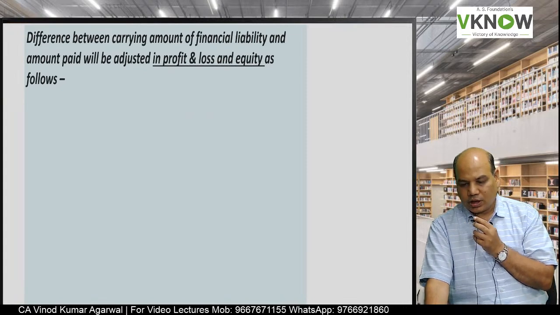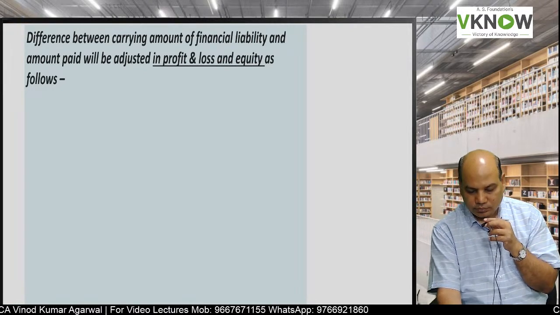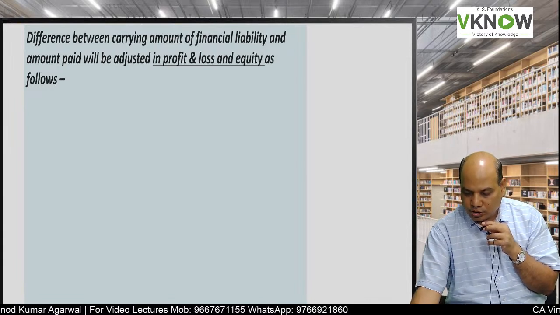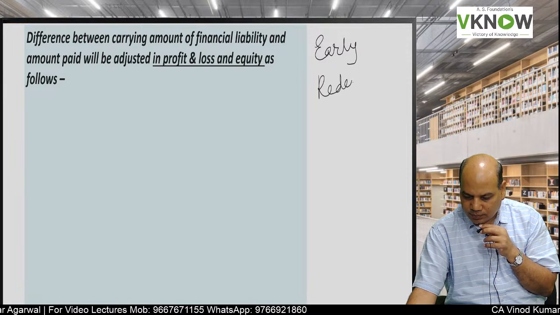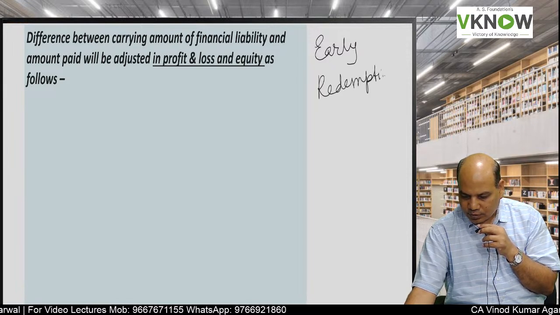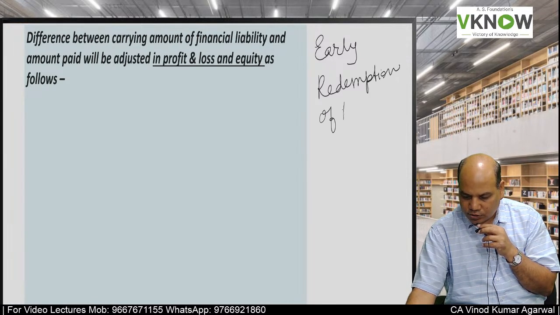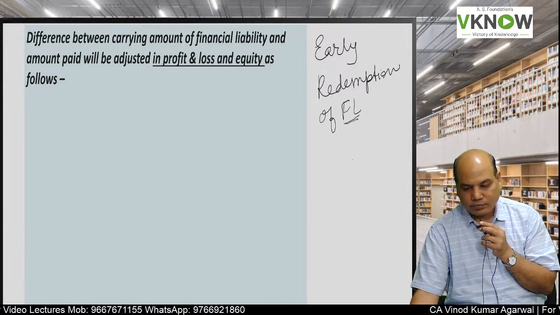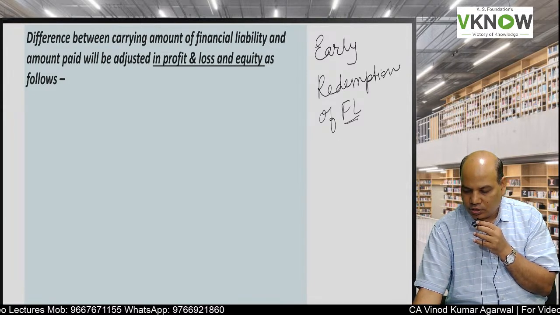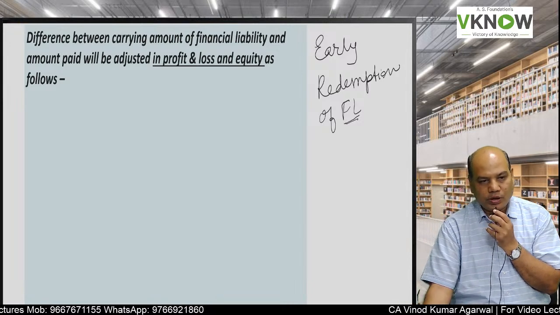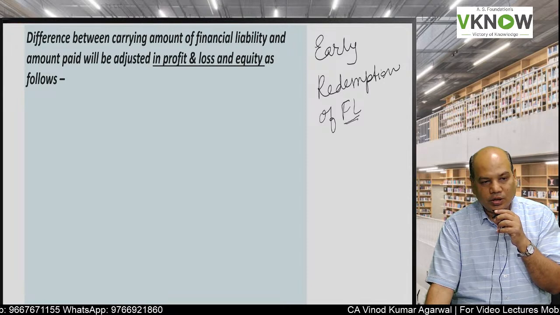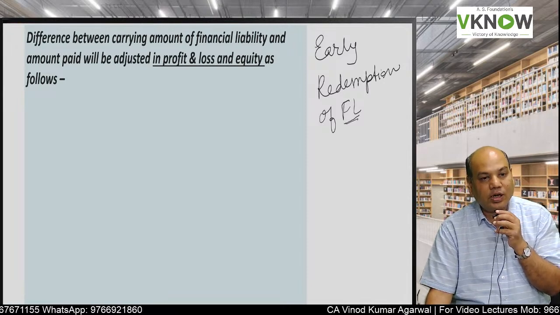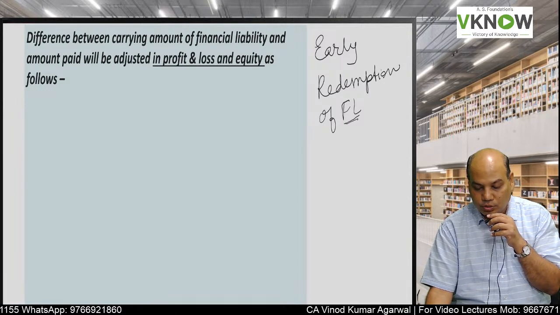Now we'll discuss the last part of the standard. Early redemption of financial liability. Usually the company may ask the holder that we want to redeem the financial liability before the due date.